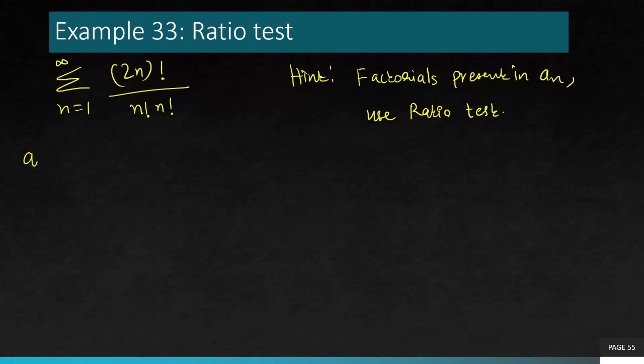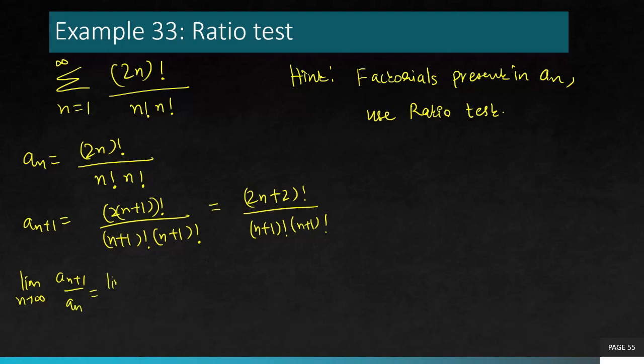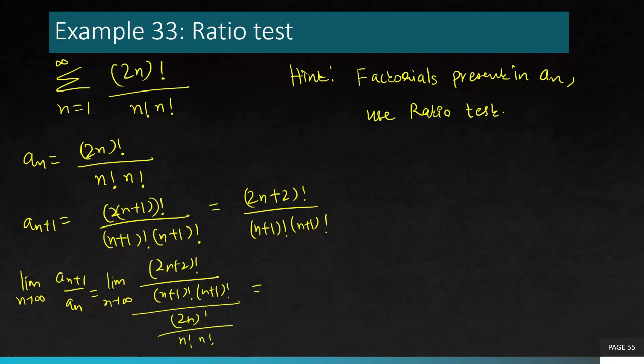So I'm going to rewrite an as 2n factorial divided by n factorial times n factorial. Change n to n plus 1: 2n plus 1 factorial over n plus 1 factorial times n plus 1 factorial. Actually, it's 2n plus 2 because 2 times n plus 1 would give you that. Now take the ratio, an plus 1 divided by an, and then take limit n goes to infinity. Of course the limit is going to be evaluated in the end. First you have to simplify the expression. Divided by an, and now multiplying with the reciprocal of an.